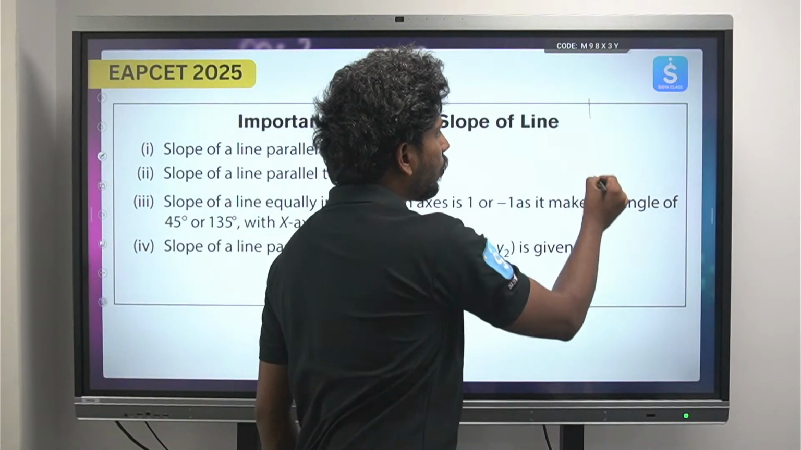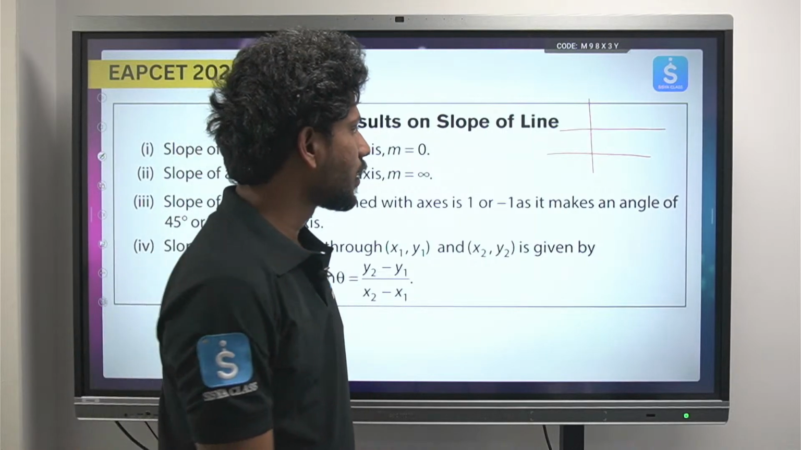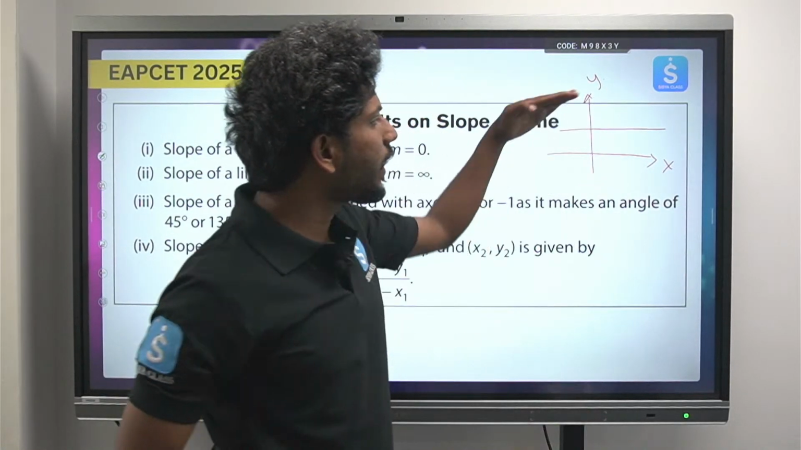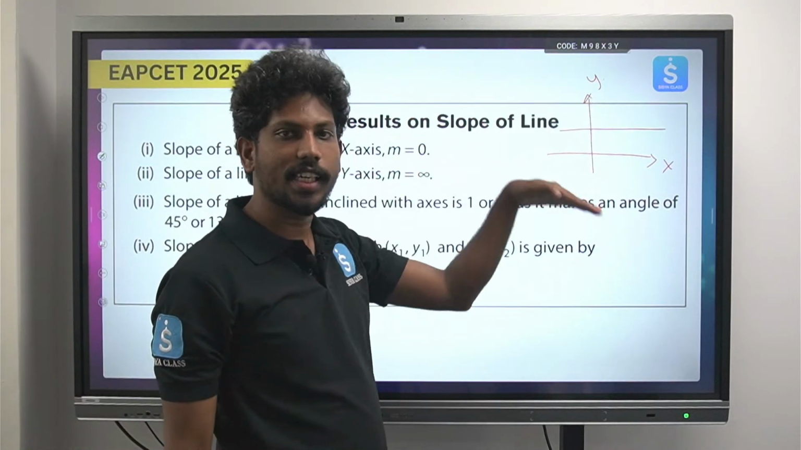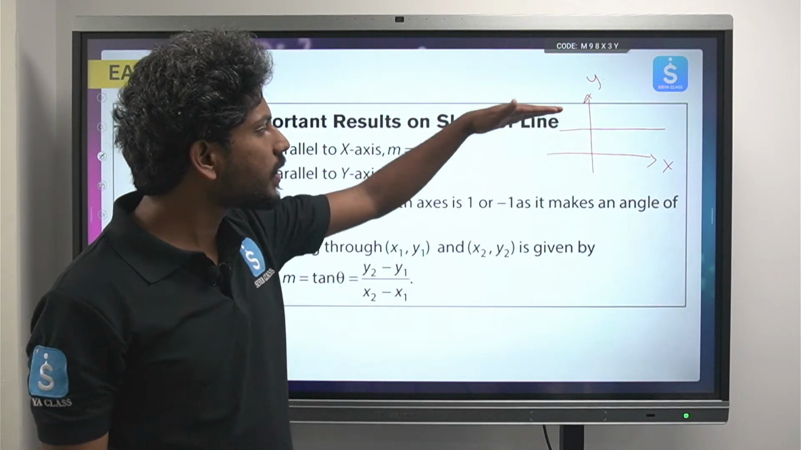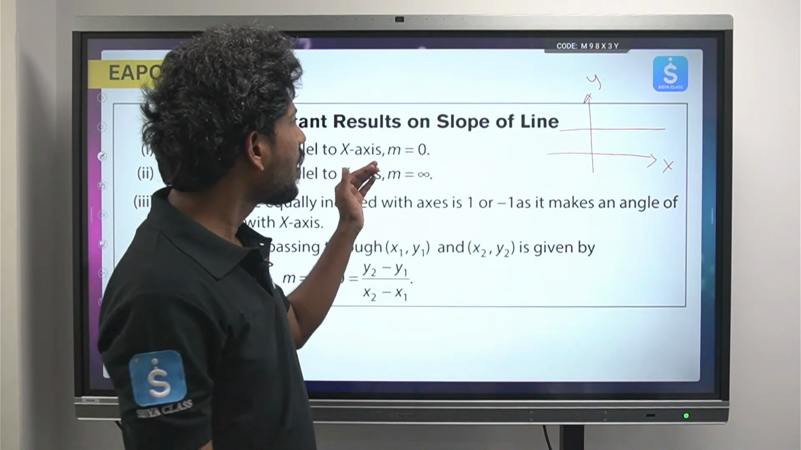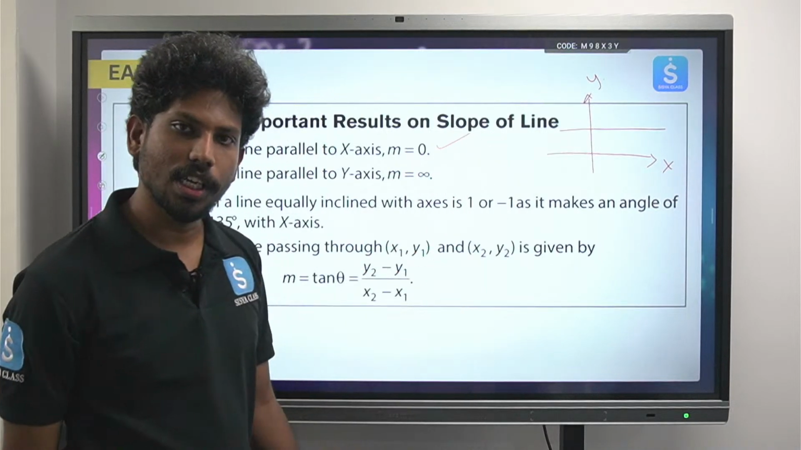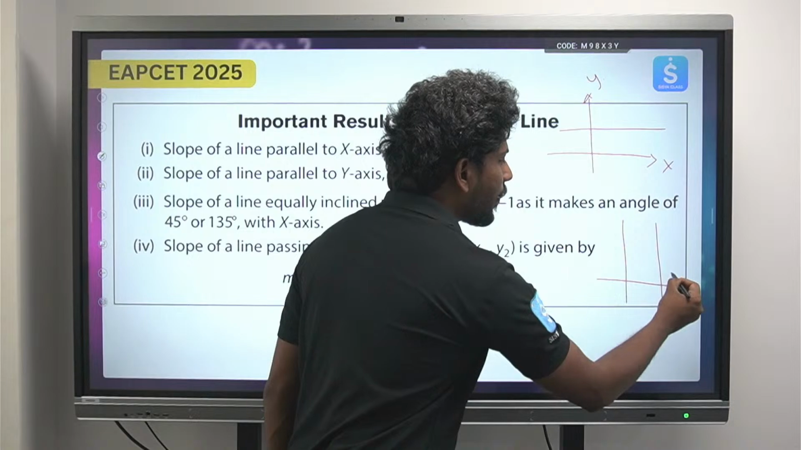So నేను ఒక గ్రాఫ్ తీసుకుంటాను and see I have drawn a line parallel to x-axis. Now this is the x-axis and this is the y-axis. ఇప్పుడు ఈ లైన్ parallel to x-axis కాబట్టి is there any possibility that it touches the x-axis? No, right? So what is the angle of inclination with the x-axis? 0, because it is nowhere touching. So whenever a line is parallel to x-axis, the slope is how much? 0.